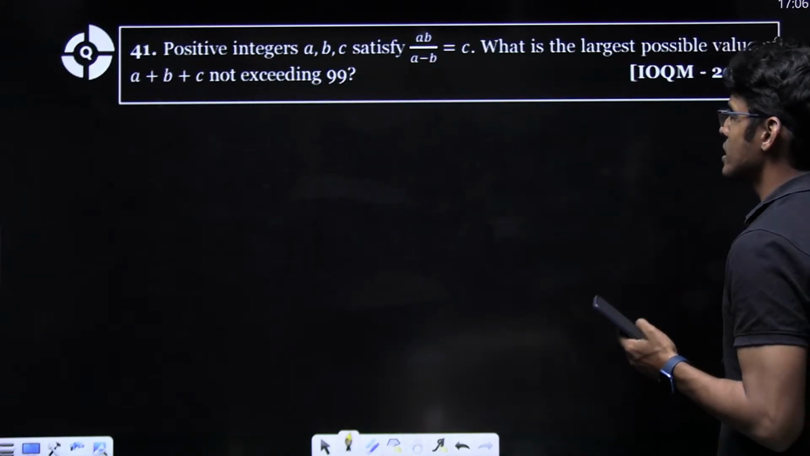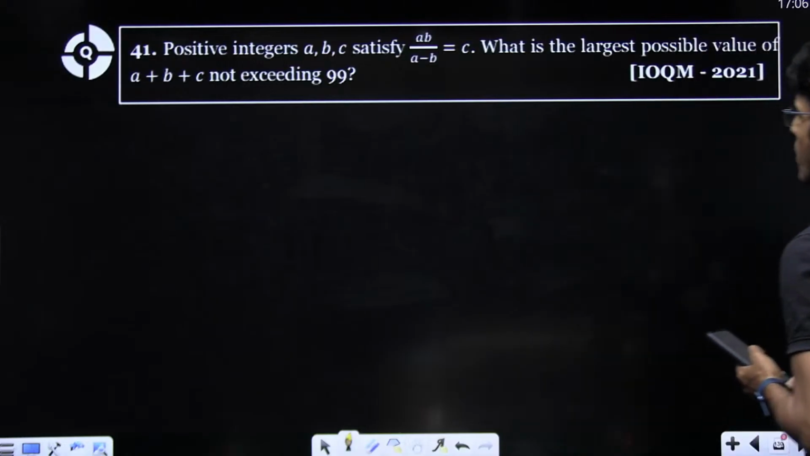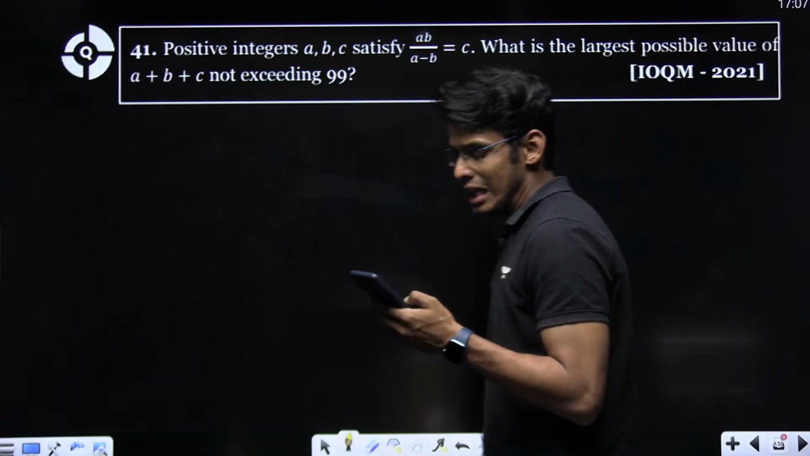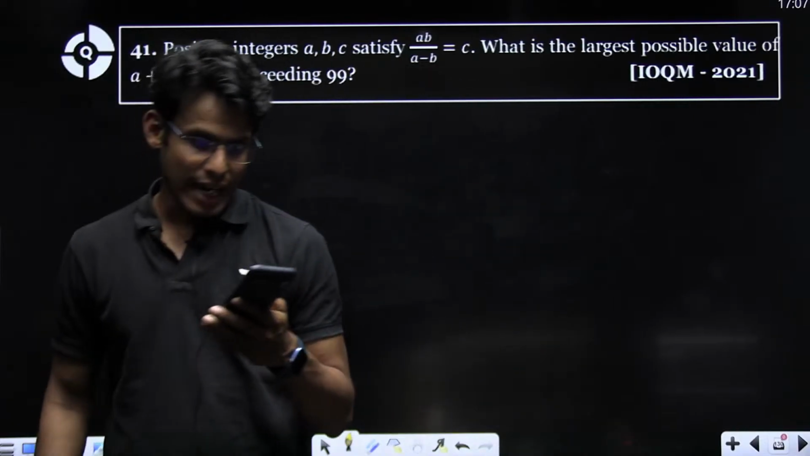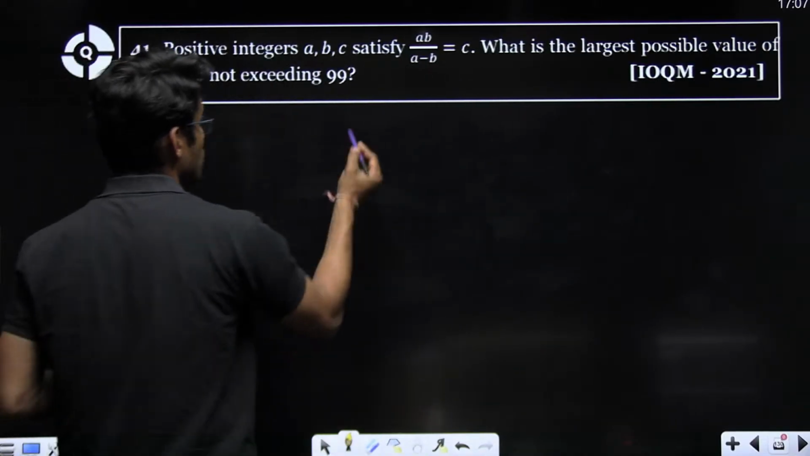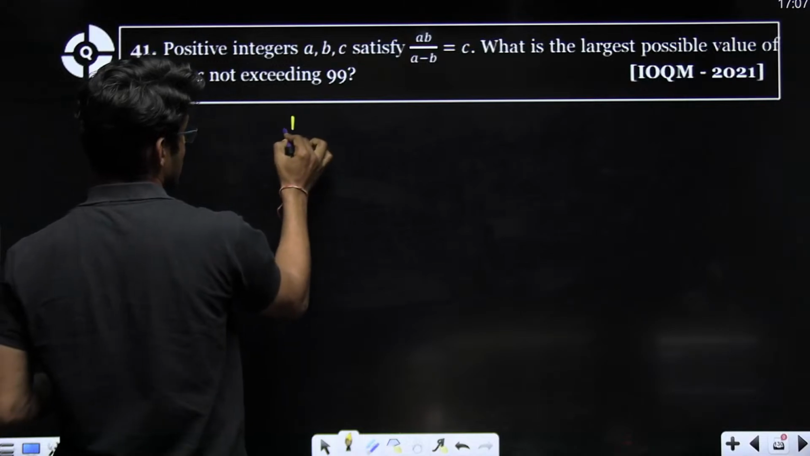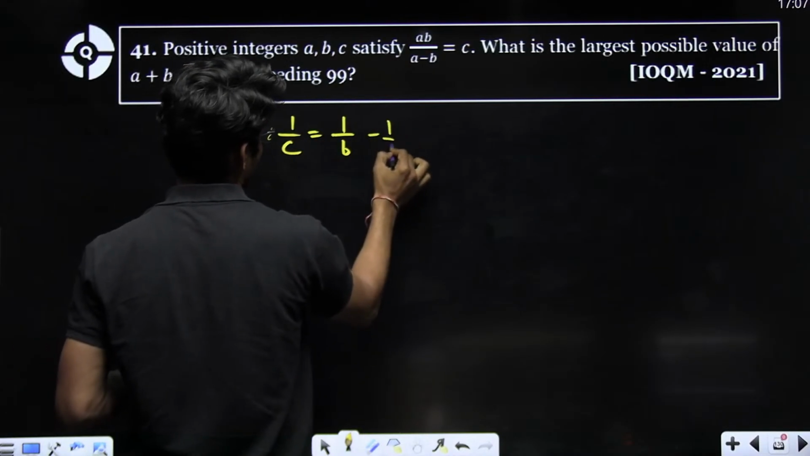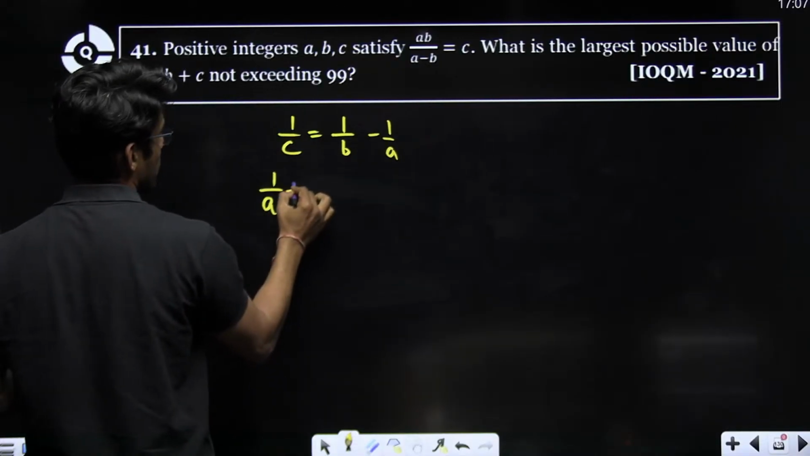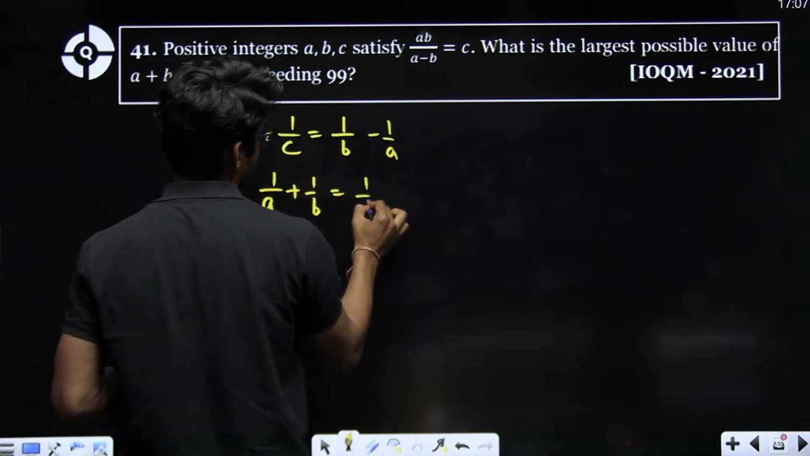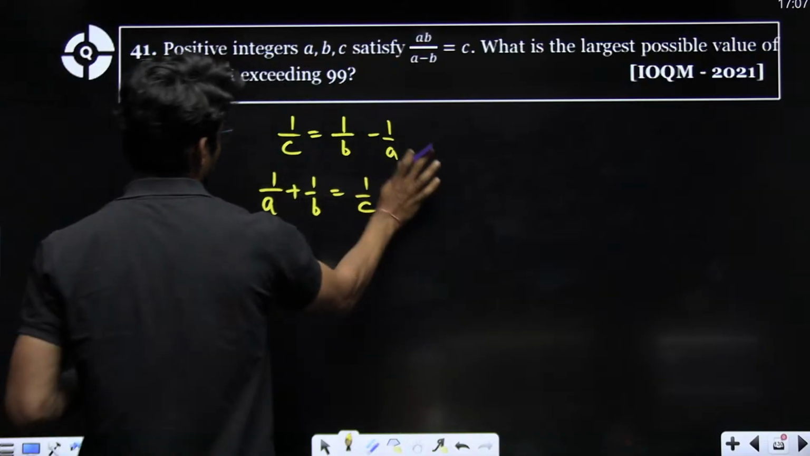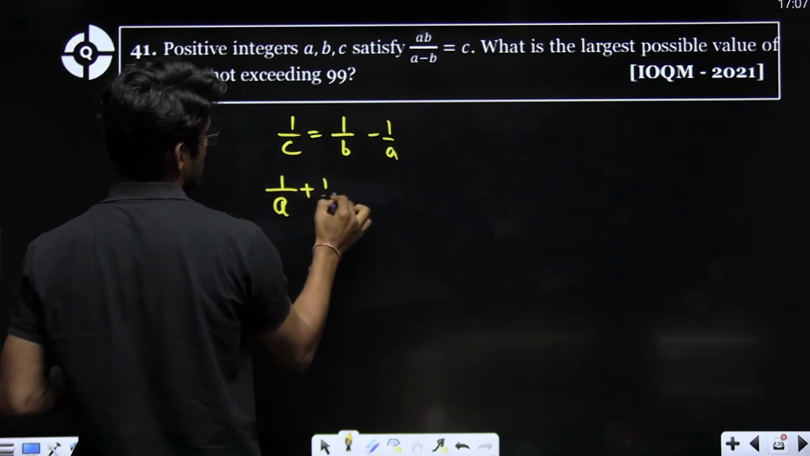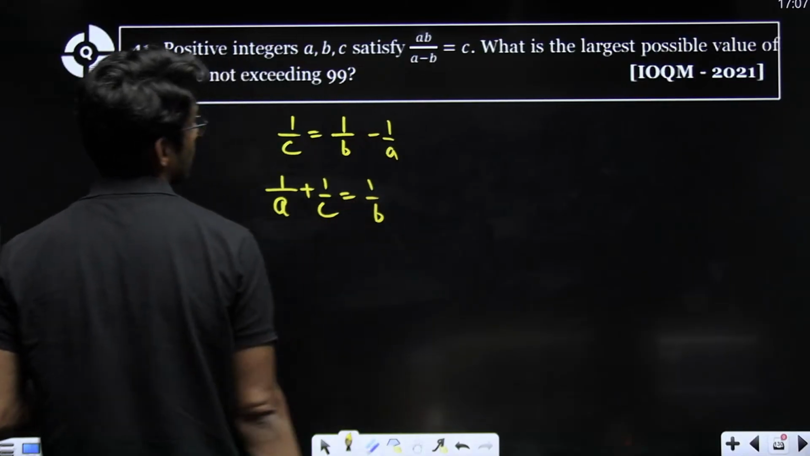Now moving on. Positive integers a, b, c satisfy ab upon a minus b equal to c. What is the largest possible value of a plus b plus c not exceeding 99? See, this question I solved, it is a very simple question. 1 by c is equal to 1 by b minus 1 by a. So basically you just have to write 1 by a plus 1 by c equal to 1 by b.